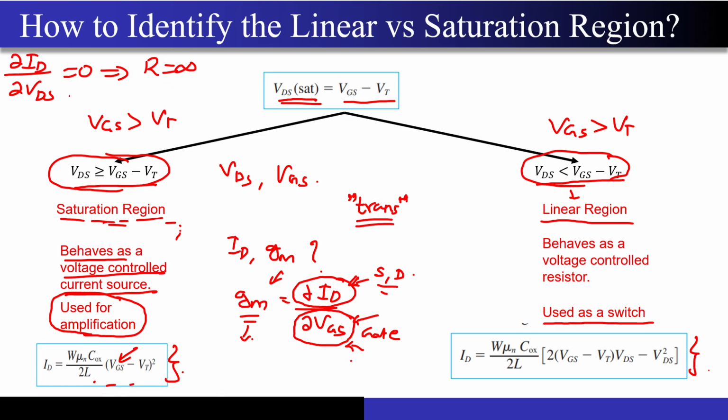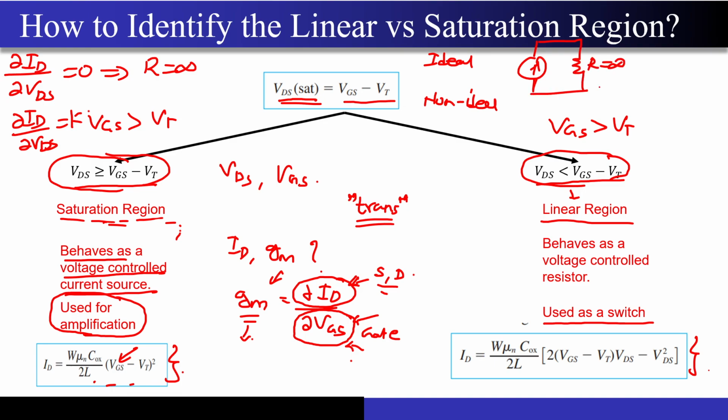Now what did I get? In the question that I have, I got the value of dou ID by dou VDS to be some finite value. So I will just make the model for the ideal case and the non-ideal case. You will easily understand what I am talking about. For the ideal case, the MOSFET behaves as a current source under the saturation region, and I had R equal to infinity over here. But for the non-ideal case given in the question, even though I have the current source over here, this R is not infinity. This R is 1 upon K, that is, 1 upon the slope of the ID versus VDS curve.